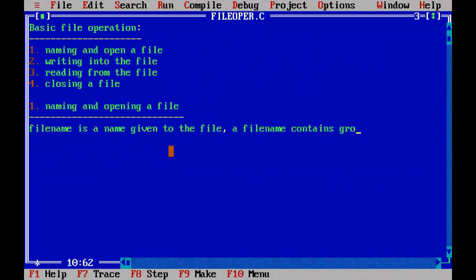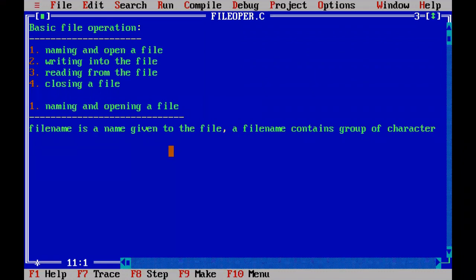Hello is nothing but a group of characters, a string, given as a file name to the first program in C. So a file name is nothing but a name given to the file, and that name contains a group of characters.